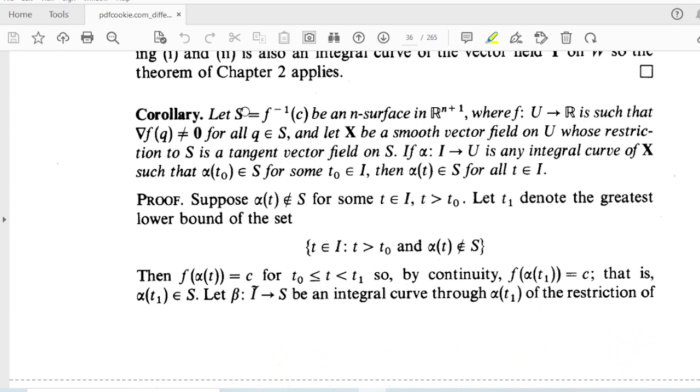So we have a corollary. Let S equal to f inverse of c be an n-surface in R^(n+1), where f from U to R is such that nabla f of q is not equal to 0 for all q belonging to S. And let x bar be a smooth vector field on U whose restriction to S is a tangent vector field on S. If alpha from I to U is an integral curve of x such that alpha of t naught equals s for some t naught belonging to I, then alpha of t belongs to S for all t belonging to I.